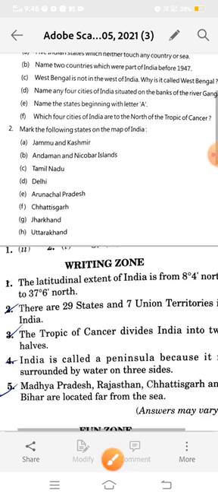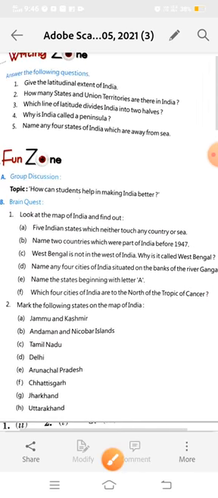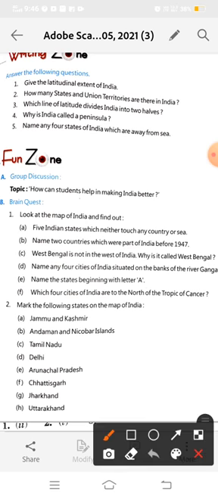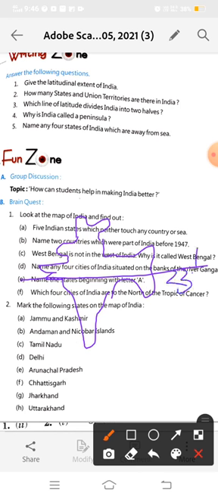Now the next question is, which line of latitude divides India into two halves? It is the Tropic of Cancer. See, this is our India. As you know, the Tropic of Cancer divides our India into two equal halves. This is also known as the 23.5 degree north latitude. So the third answer is, Tropic of Cancer divides India into two halves.